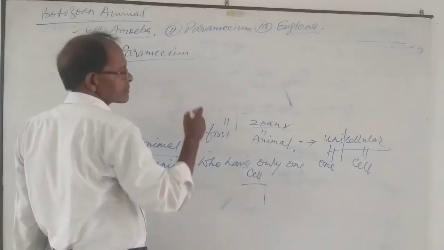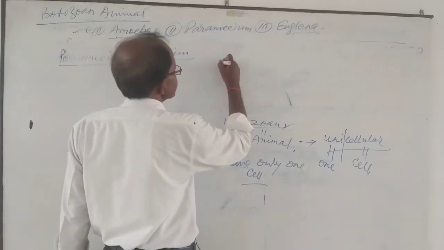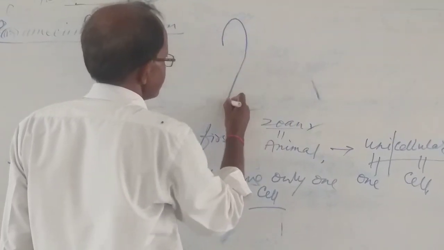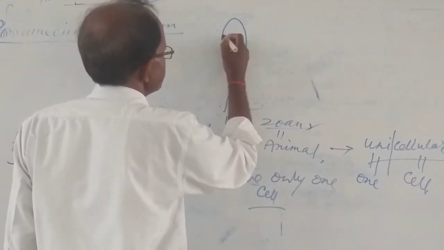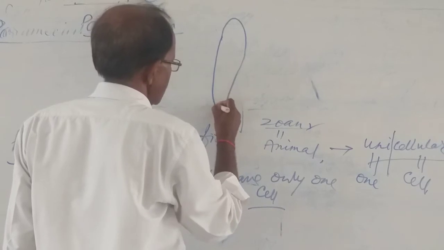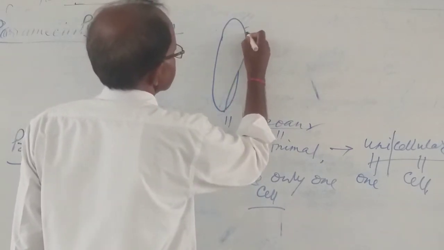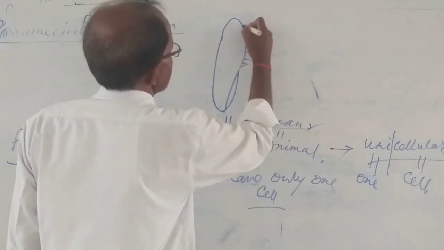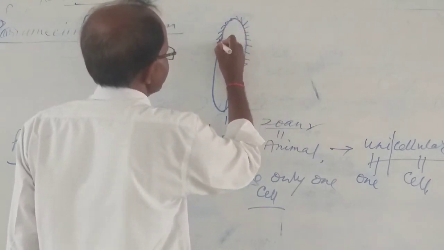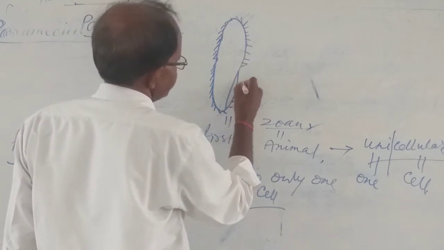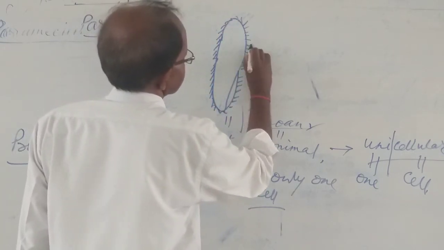Paramecium, this is the slipper-like structure. What will you see against it? You have to see in the proper way. And this is the Paramecium. The outer covering of the body has different hair-like structures. This one is known as cilia. This one is called cilia.